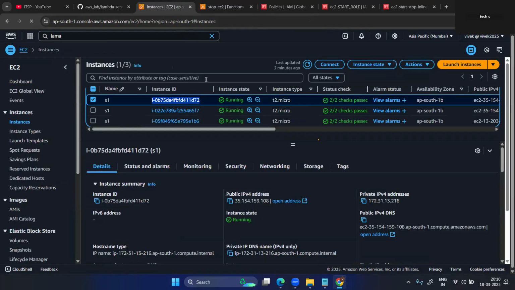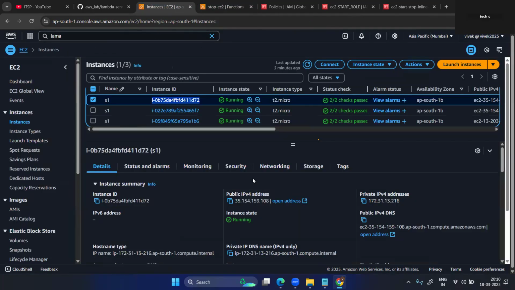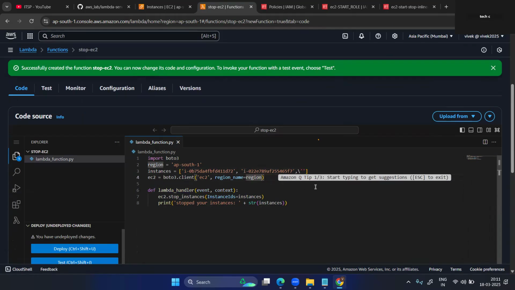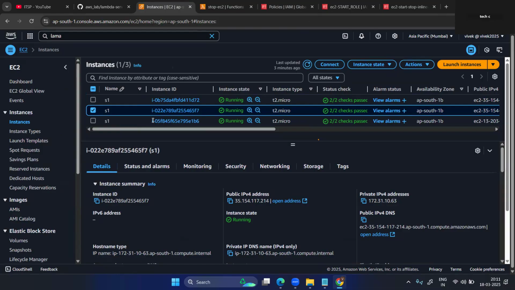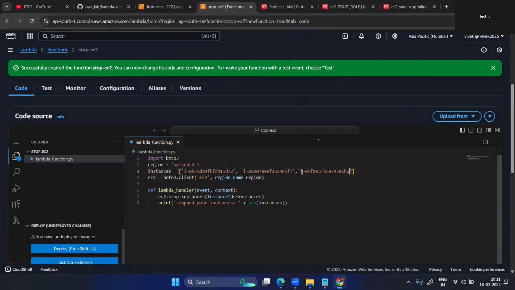Modify, Control C, Control V. Okay, perfect. I want to test now. I will stop this. One more thing is required. Copy. Because this Lambda has stop and start permission, that's why we can start it by using this function.